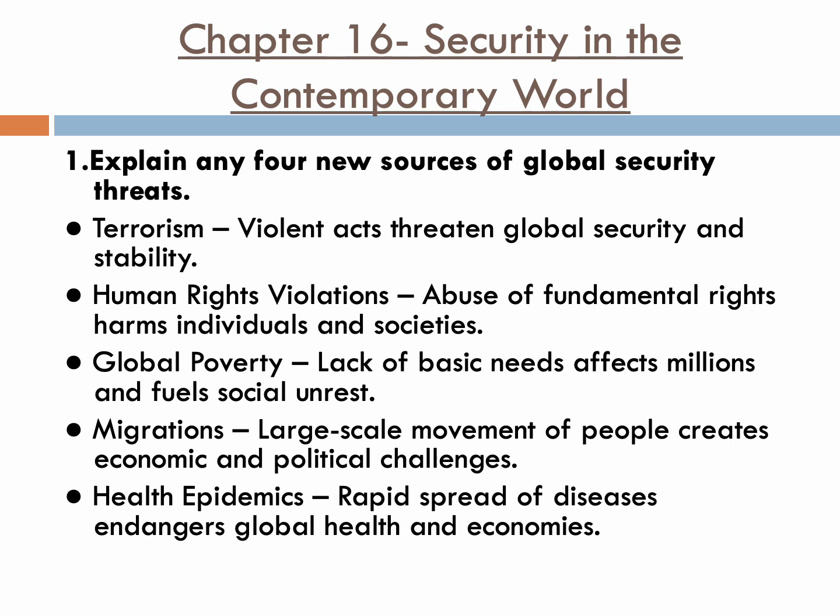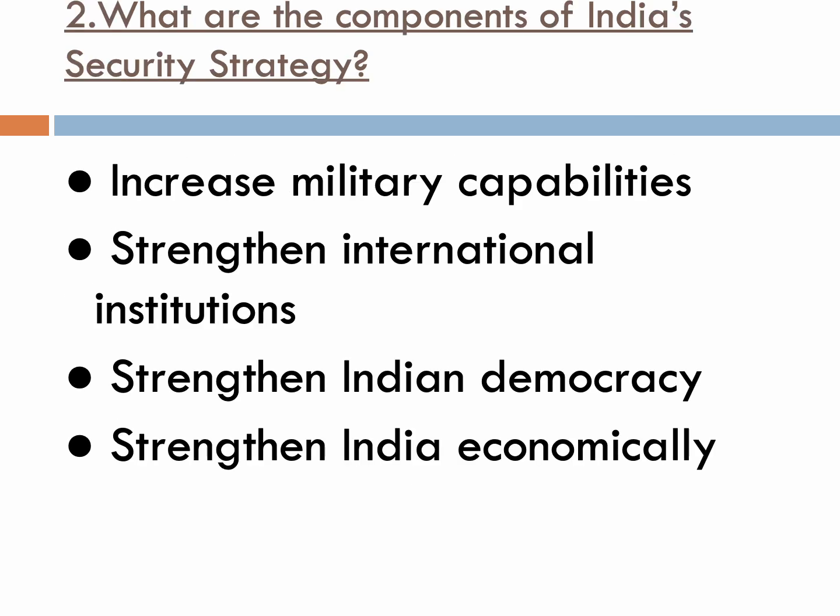Chapter 16, Security in the Contemporary World. First question, explain any 4 new sources of global security threats. It's very important. First one, terrorism, then human rights violation, global poverty, migrations, that large-scale movement of people creates economic and political challenges, then the health epidemics. Second question, what are the components of India's security strategy? Increase the military capabilities, strengthen international institutions, strengthen Indian democracy, and strengthen India economically.